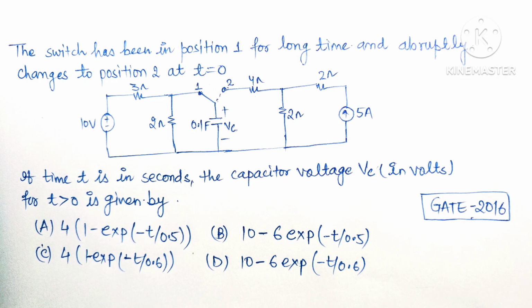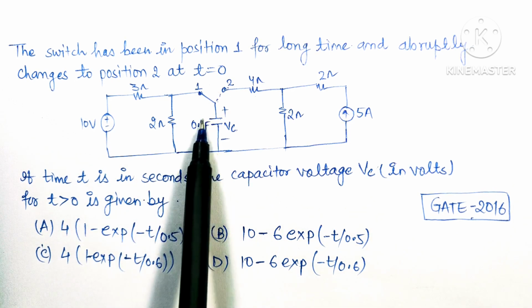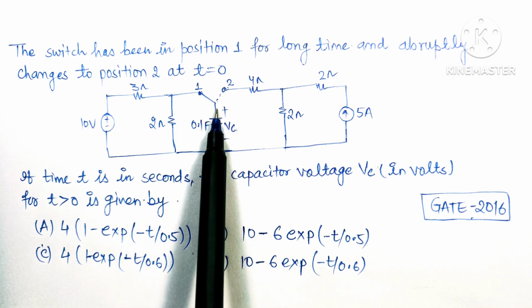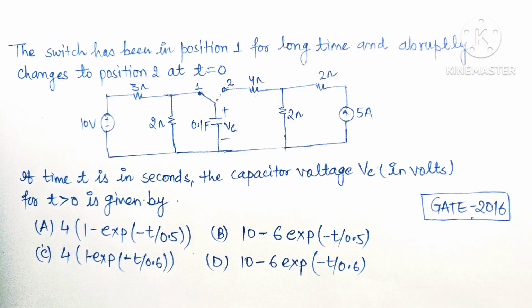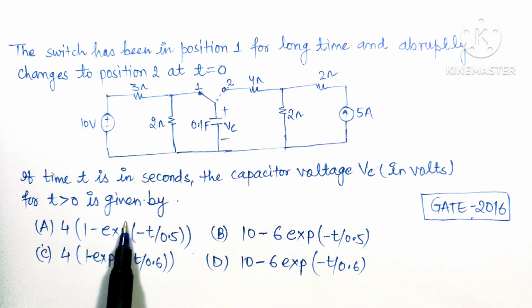Let us see a question asked in GATE 2016 based on RC circuit. In this circuit, it is said that switch 1 is at position 1 for a long time, and at t is equal to 0 second, it will be changed abruptly from position 1 to position 2. So voltage Vc has been asked for t greater than 0 second. These were the options given in the question. So let us see how we can solve this question.